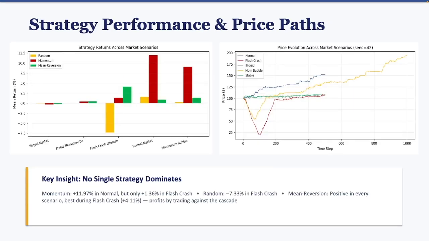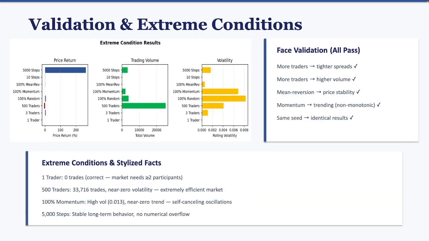This chart shows per-strategy returns across scenarios, and the key finding is that no single strategy dominates everywhere. Momentum does great in normal and bubble markets, but struggles in flash crashes. Mean reversion earns modest but positive returns in every single scenario. It actually performs best during the flash crash by trading against the cascade. These price paths visually show how different each scenario looks, from the strong uptrend in momentum bubble to the flat stable market to the crash and recovery pattern in the flash crash.